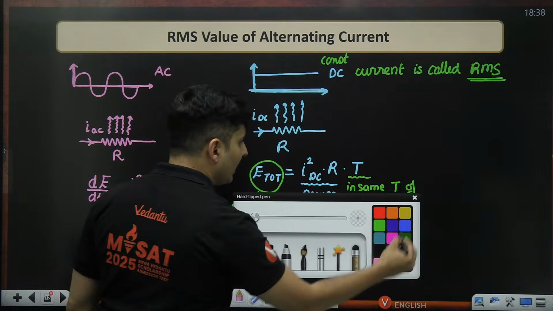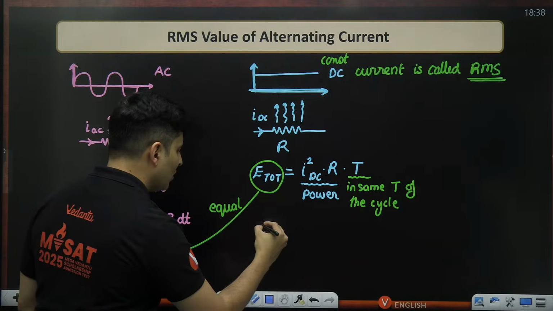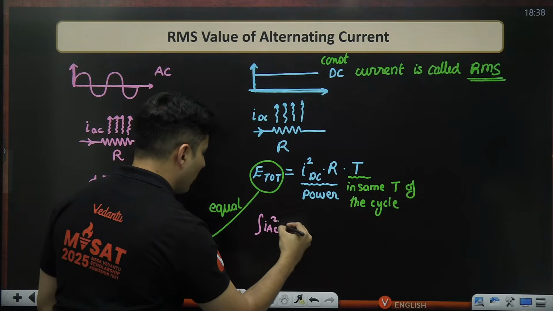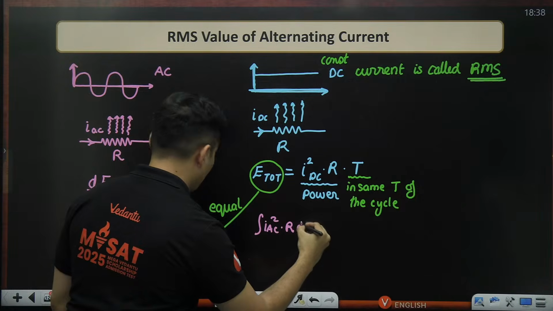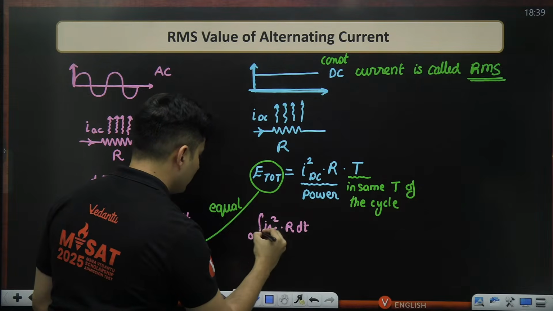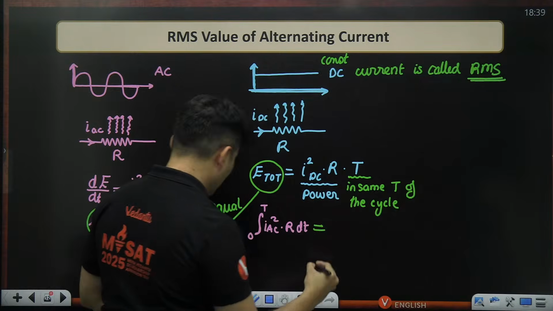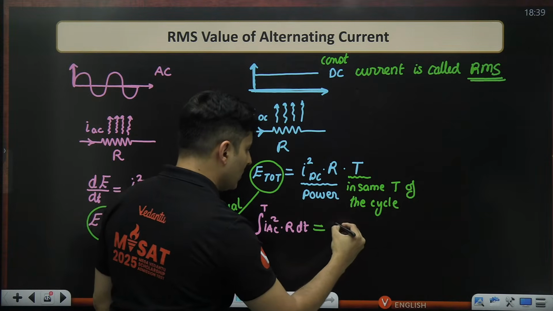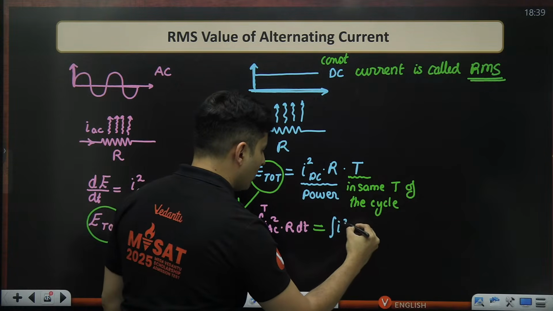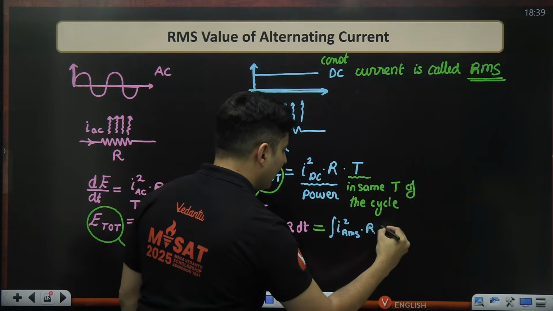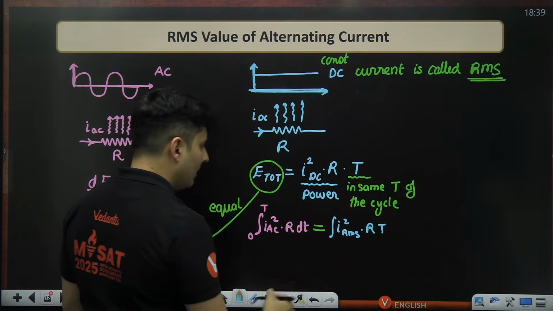From this only you will get the formula for RMS, because if you equate them, you are going to see integral of I_AC squared into R into dt from 0 to T will be basically equal to integral of I squared, that DC is only called as RMS now, into R into T, but I don't have to integrate.